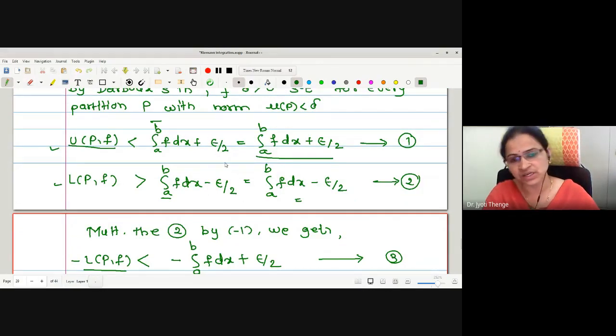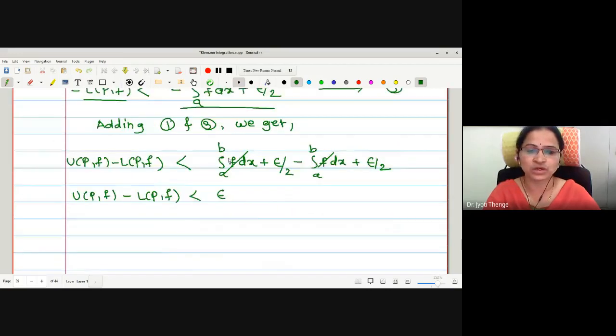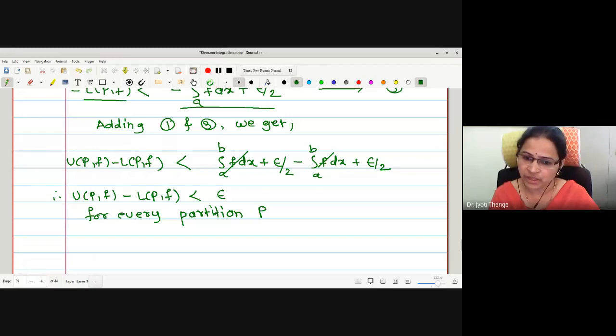So this epsilon by 2 we have written just in order to prove the required result that UPF minus LPF is less than epsilon. Therefore, we started with the assumption that the function is integrable, and we have proved that UPF minus LPF is less than epsilon, and this is for every partition P of the closed interval [a, b] with norm P less than delta.